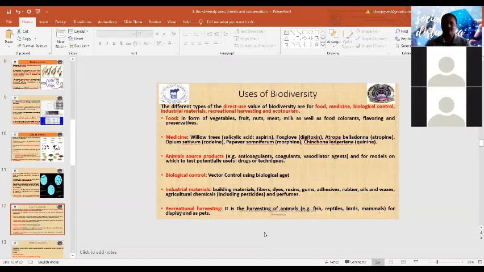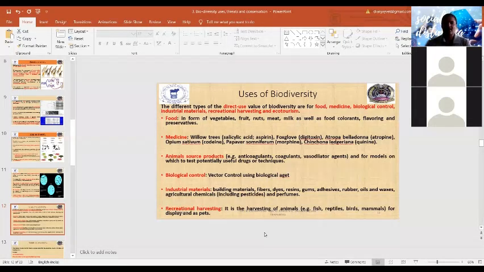Now animal source products like anticoagulants, coagulants and vasodilator agents are all derived from animal species, a form of biodiversity. Biological control is also very well known, that is the control of larvae, the vector larvae, using Gambusia fish. That is larvivorous.